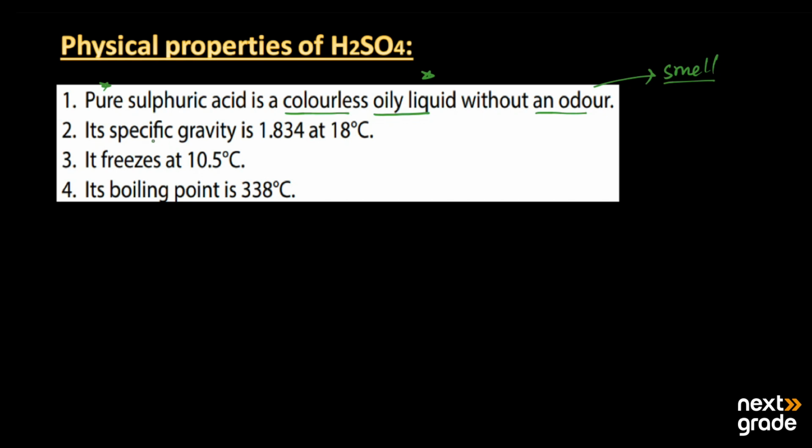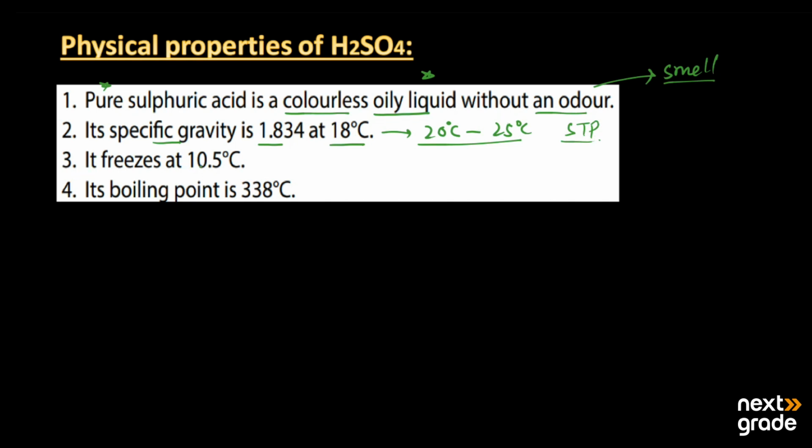When we talk about its specific gravity, it is 1.834 at 18 degrees Celsius. We can also talk about room temperature, which is almost 20 to 25 degrees Celsius at standard temperature and pressure, called STP.